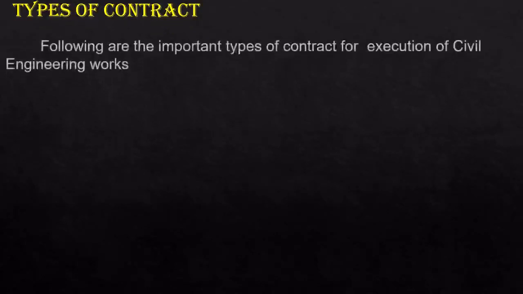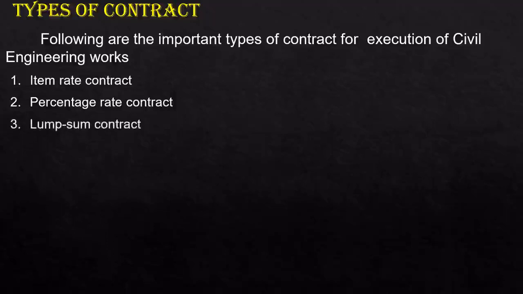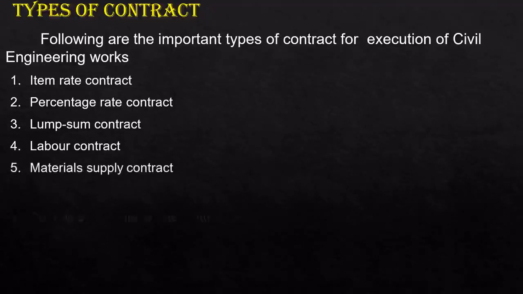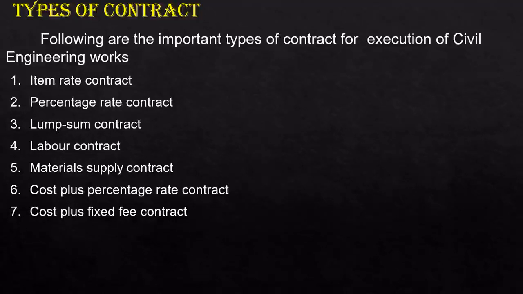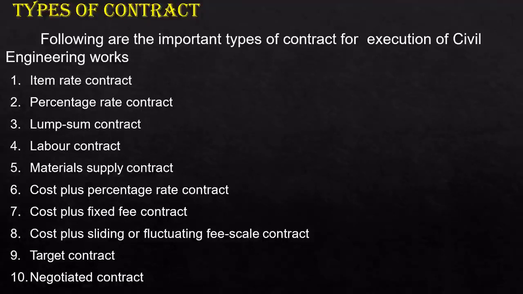Now, what are the different types of contracts? Following are the important types of contract for execution of civil engineering works: item rate contract, percentage rate contract, lump sum contract, labor contract, materials supply contract, cost plus percentage rate contract, cost plus fixed fee contract, cost plus sliding or fluctuating fee scale contract, target contract, and negotiated contract. We will see one by one.